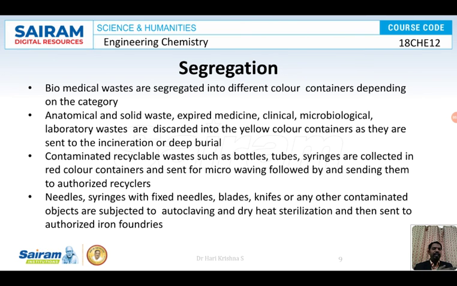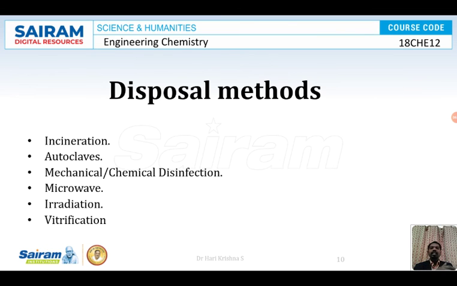All the solid waste, expired medicine, clinical, microbiological, laboratory waste will be discarded in yellow color containers and sent for incineration or burial. Contaminated recyclable waste such as bottles, tubes, syringes are collected in red color containers and sent for microwaving, followed by sending to authorized recyclers. Needles, syringes, fixed needles, blades, knives, contaminated objects are subjected to autoclaving and dry heat sterilization and then sent to authorized iron foundries.